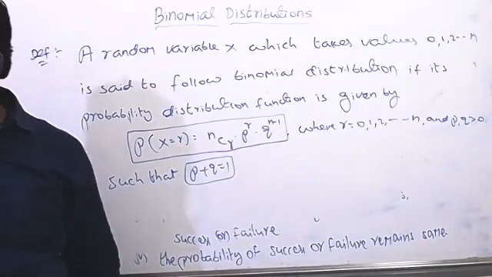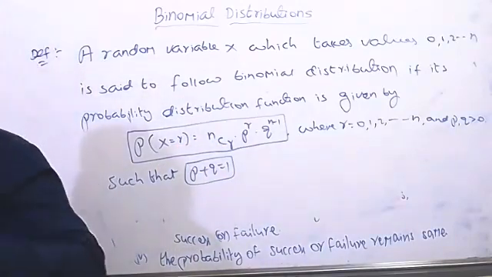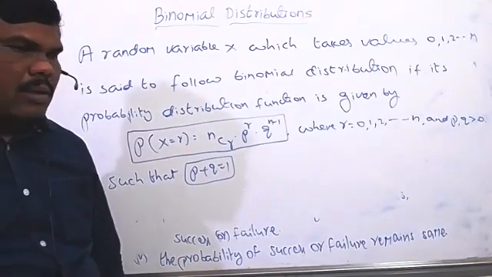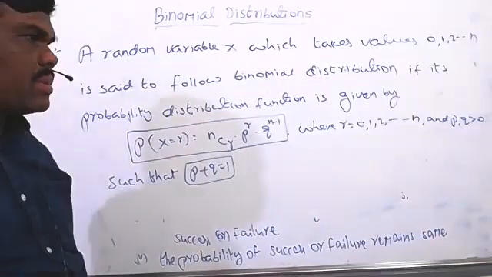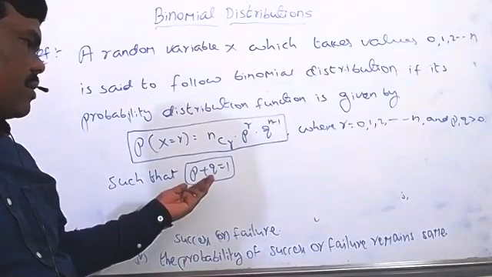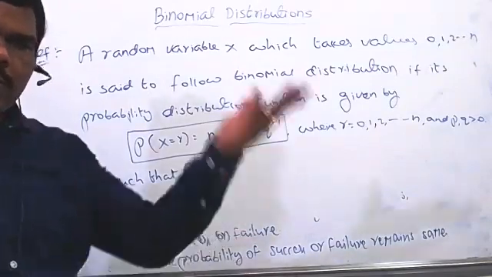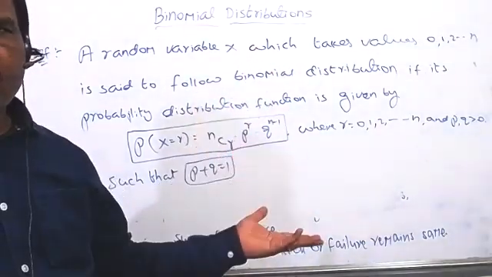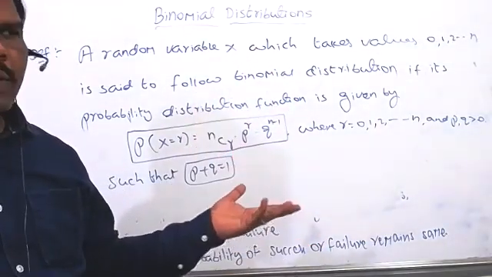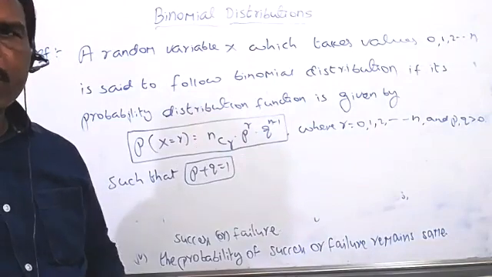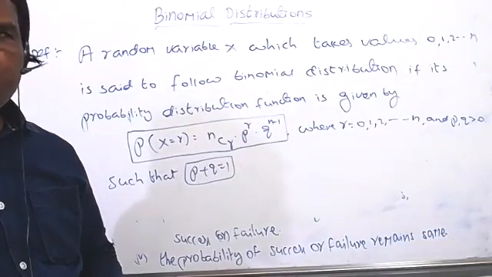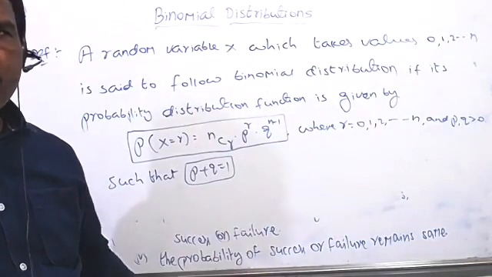Sir, will we always have only two events? Yes, two events only. Remember that one. Suppose we throw the die 6 times, they'll give the condition: what is the probability of getting an odd number or the probability of getting an even number? Based on that we will find it. I'll give one example to you so that you understand clearly.